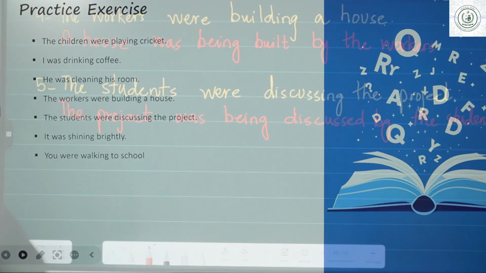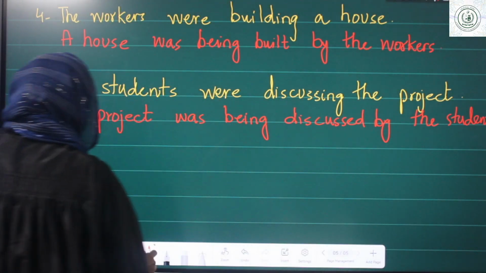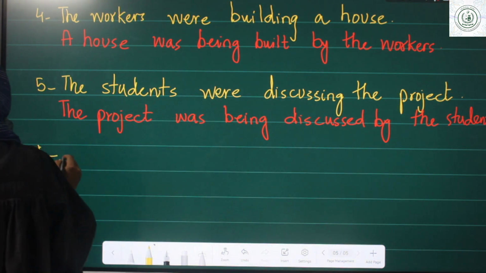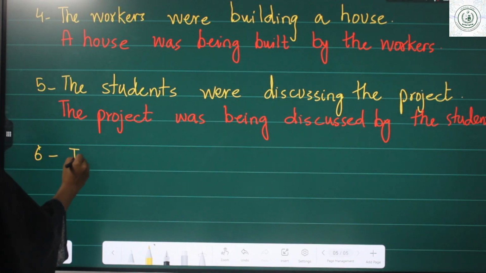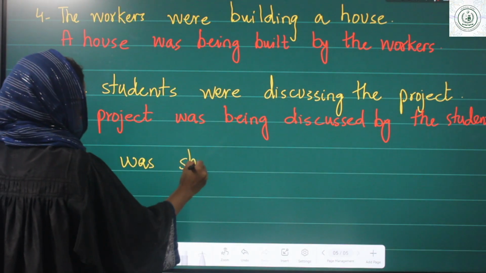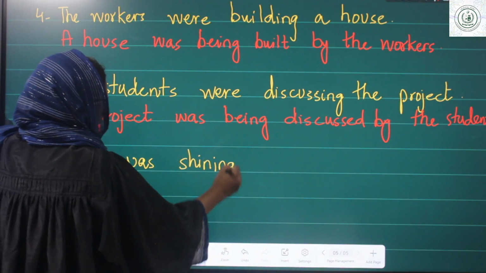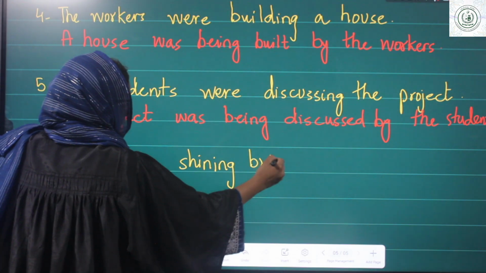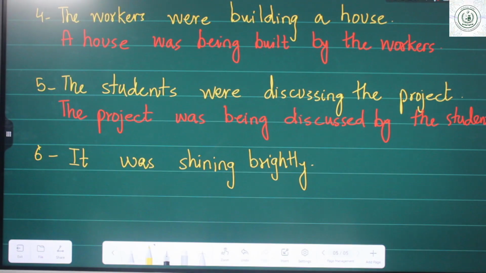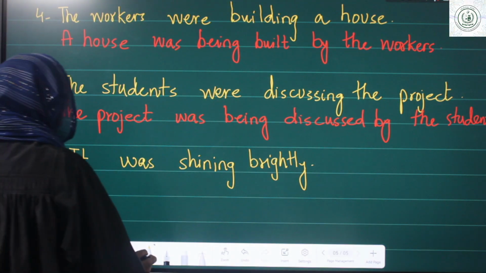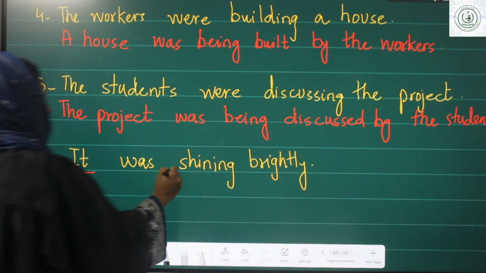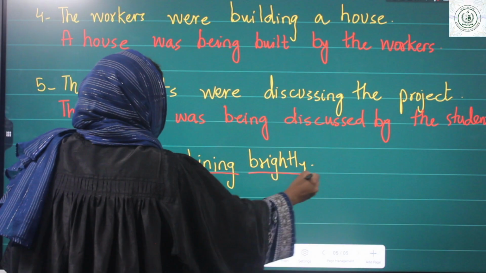It was shining brightly. Okay, that is a tricky one. Now you are going to tell me, is it possible to convert it into passive voice? It was shining brightly. Here, subject, verb, no object.